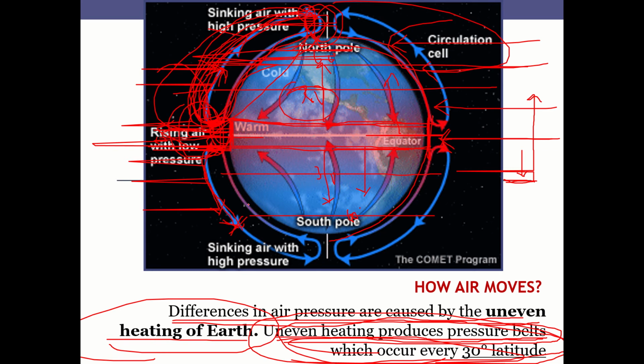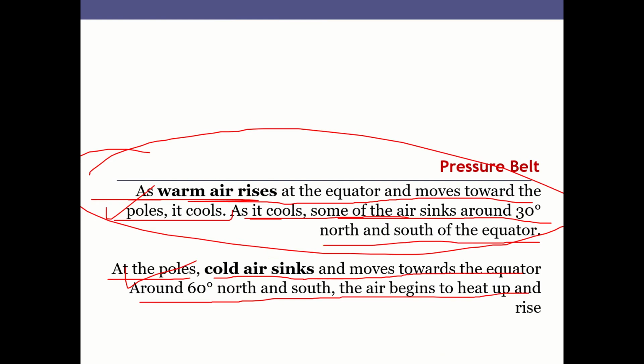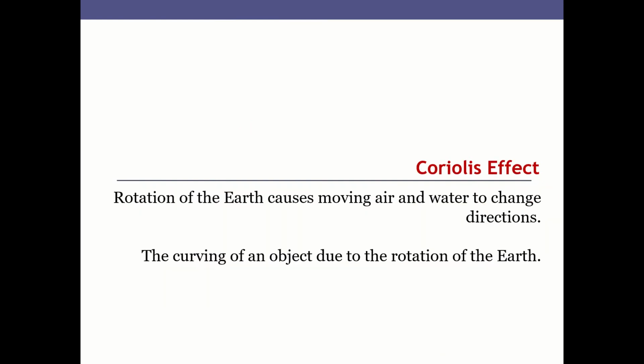This deflection takes place because of the rotation of the Earth. This effect is called the Coriolis effect, where the rotation of the Earth's surface causes a change in the direction of the movement of the air.